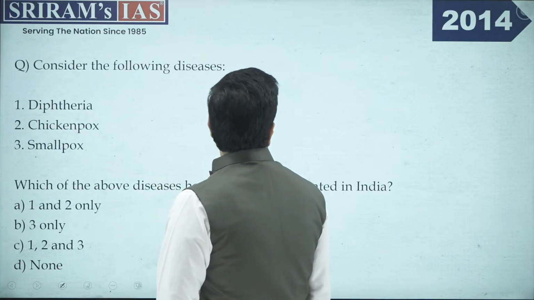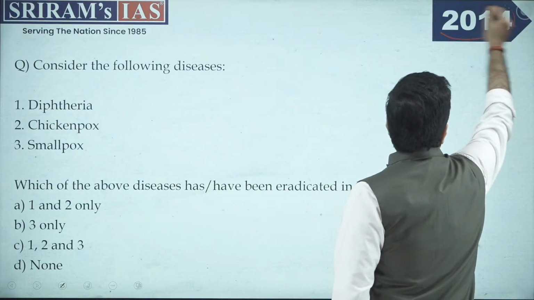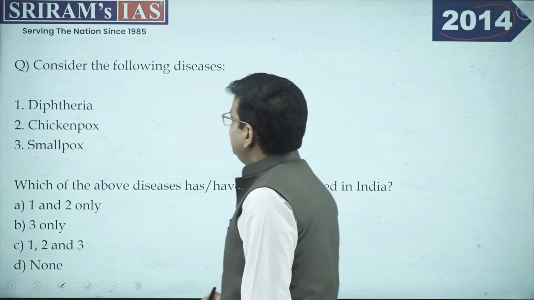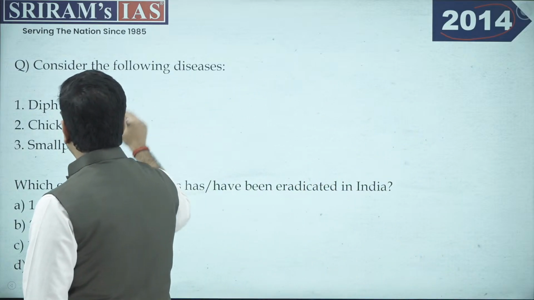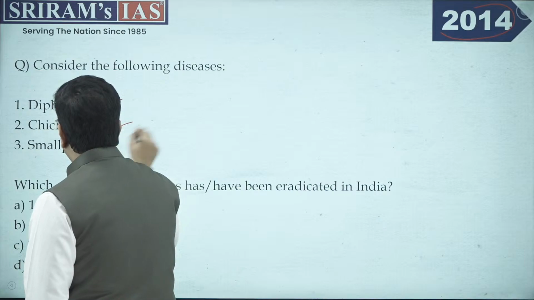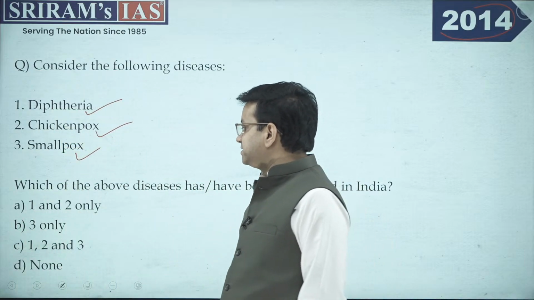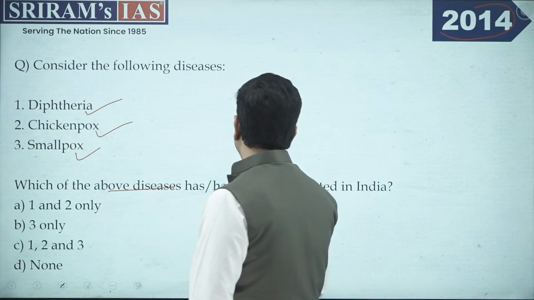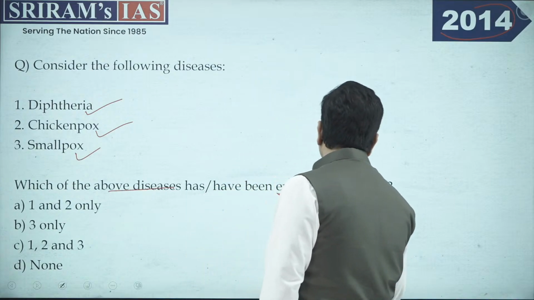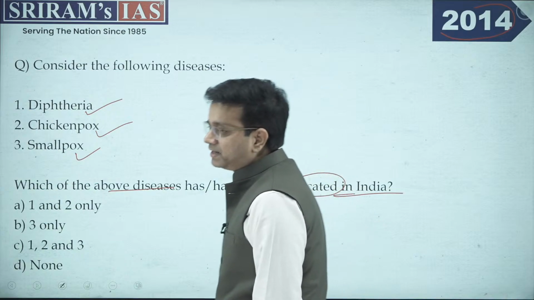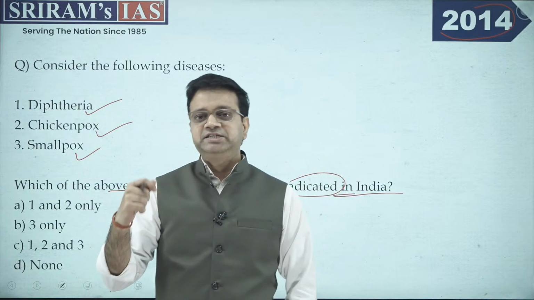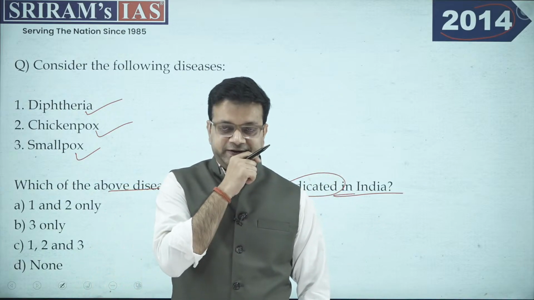Now, moving ahead with the other question, this is from 2014. Consider the following diseases: diphtheria, chickenpox and smallpox. If you look at the question being asked, they are asking which of the above diseases have been eradicated in India. Eradication is a specific term where cases must not be reported in the country, right?